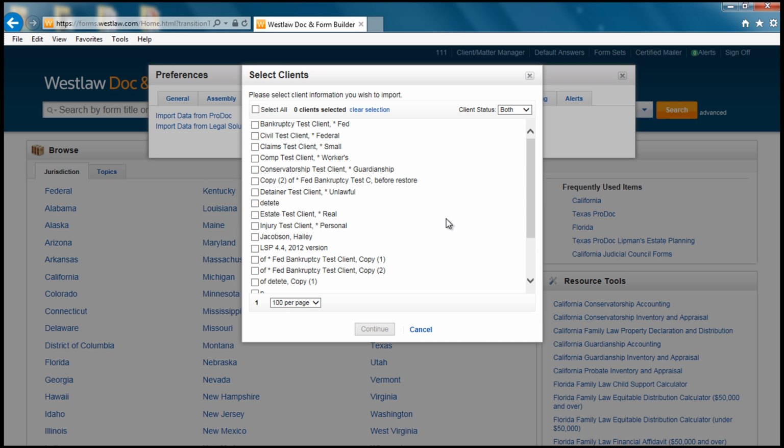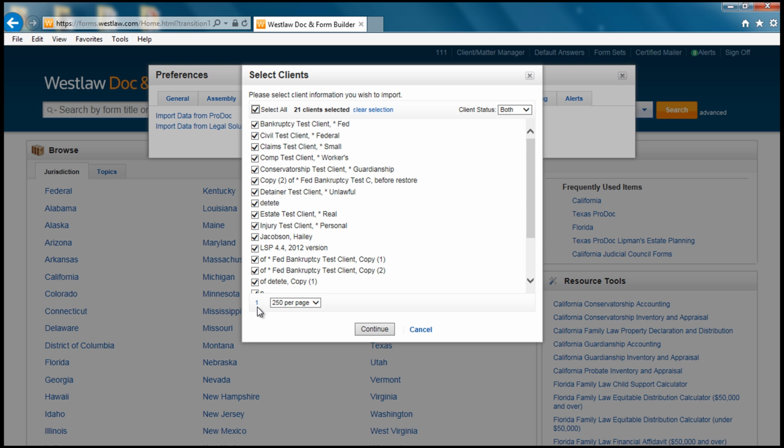Once the client list appears, we will go down to the drop-down at the bottom of the page and change the clients from 100 per page to 250 per page. Check the Select All option at the top of the box. It should then select all the clients on that page, and you should see 250 clients selected. If you see a number like 249 or lower, that means a name of a client is not checked.